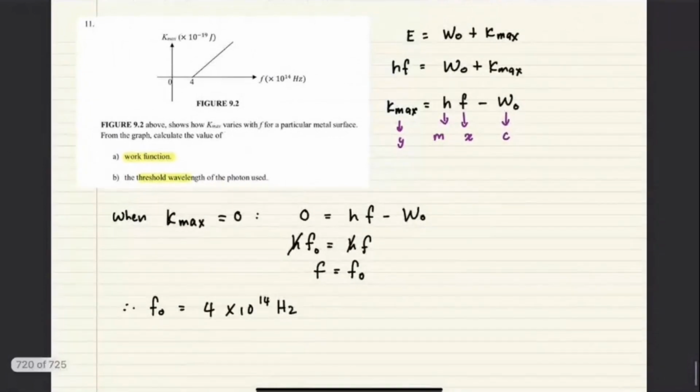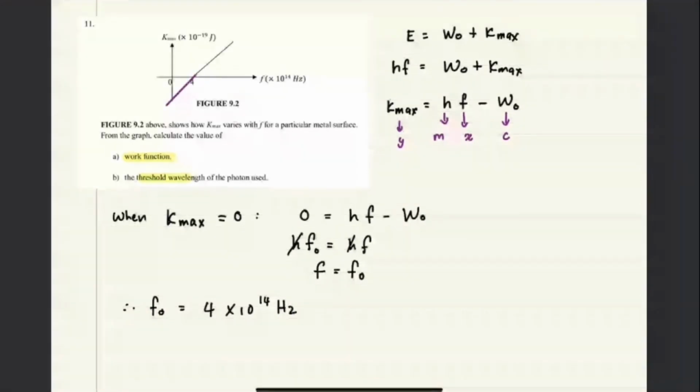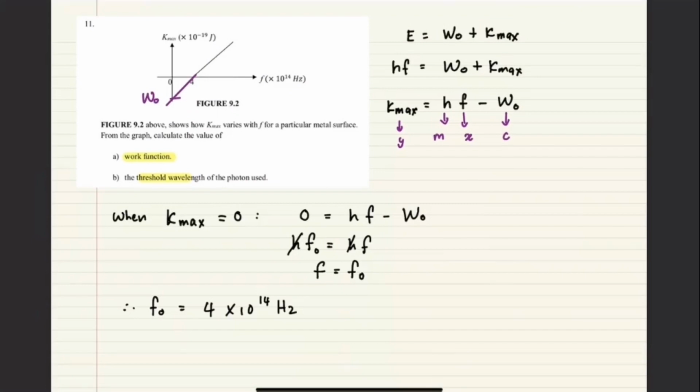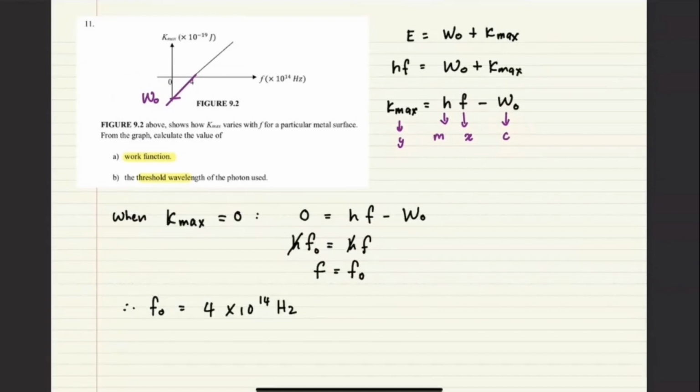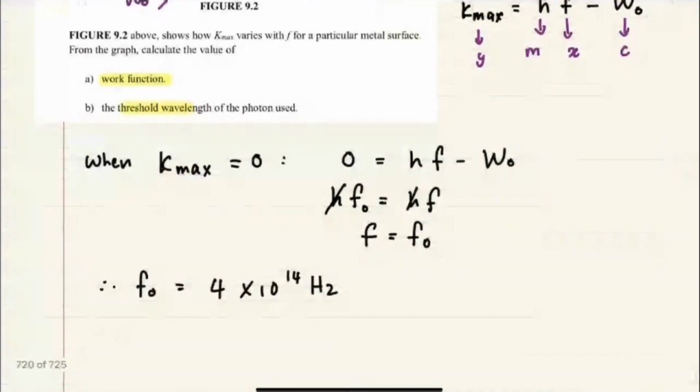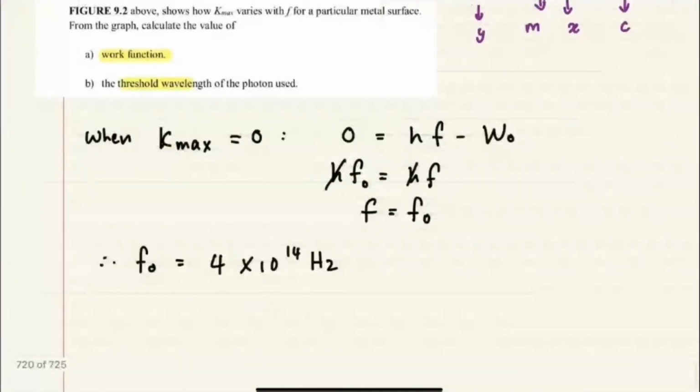Kalau pintasan Y tadi, kalau saya panjangkan graf ni, dekat bawah sini ini adalah W0. Okay, tapi dia tak ada nilai W0 lah. Sebab yang ini pintasan Y. Yang tadi tu pintasan X. Pintasan X sentiasa F0, tapi yang pintasan Y tu kamu kena careful, kadang-kadang dia W not over E. Anyway, if you want to find work function, once you get F0, you can straight away find W not sama dengan H F0.